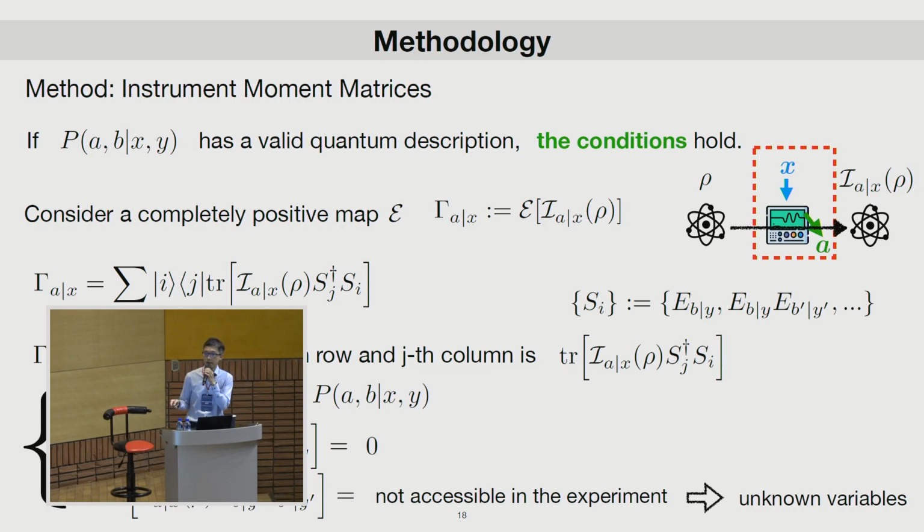The last possibility is when S_j dagger times S_i is equal to the product of projectors with different measurement inputs Y and Y prime. This term is actually not accessible in real experiments, because we don't know what the underlying state is, and we also don't know what measurements are performed by Bob. The only information we know in this kind of experiment is the probabilities. Therefore, we call all of these terms unknown variables.